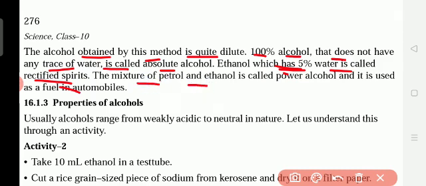The mixture of petrol and ethanol is called power alcohol, and it is used as a fuel in automobiles.